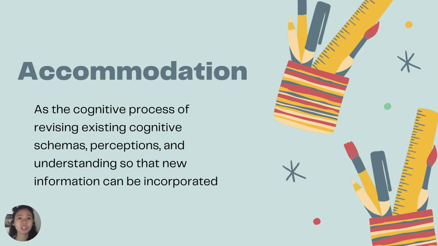However, we have what we call accommodation. Accommodation refers to the cognitive process of revising existing cognitive schema, perception, and understanding so new information can be incorporated. In accommodation, evaluating and checking come in. Let's evaluate and go back: was the way of assimilating correct? Let's say the father says, "No, child, that's not a clown.